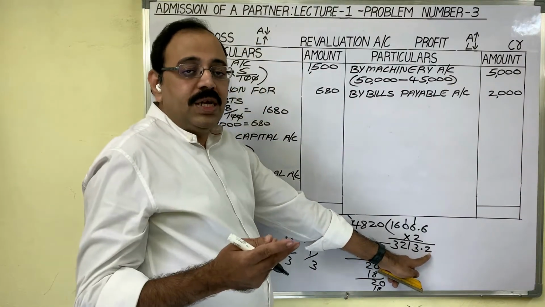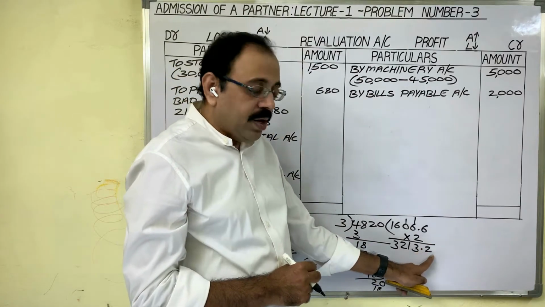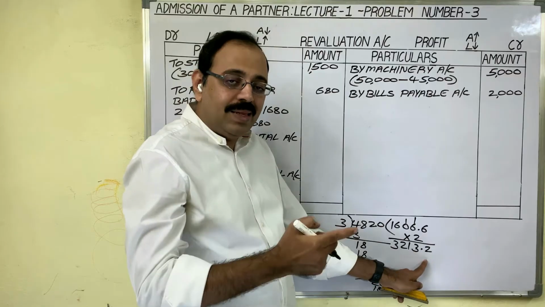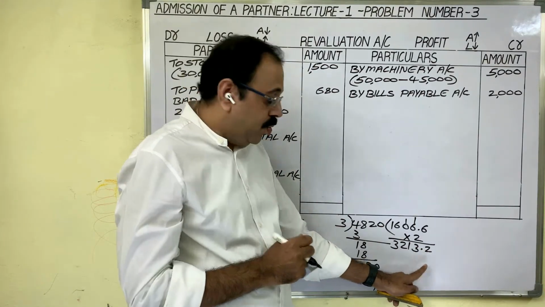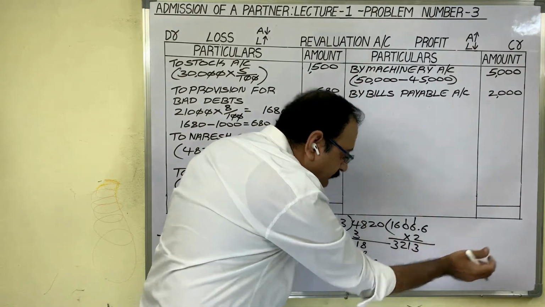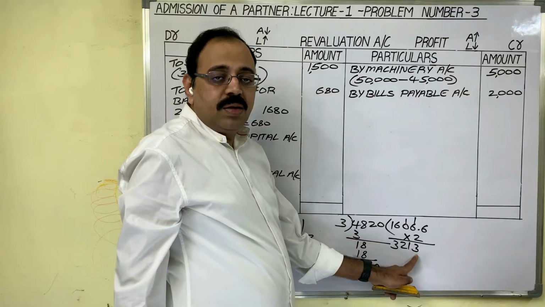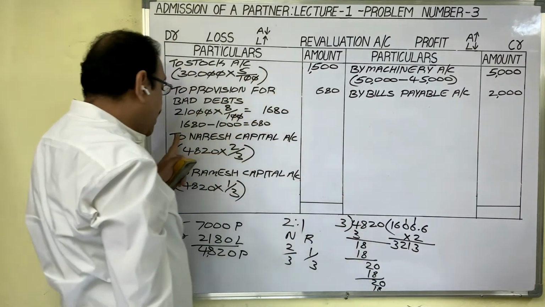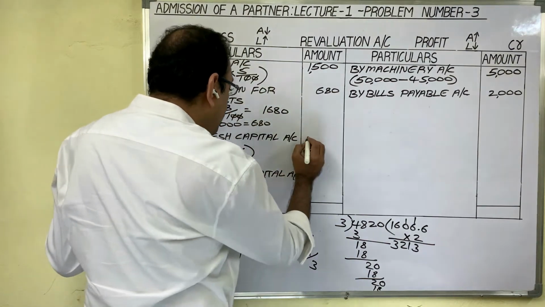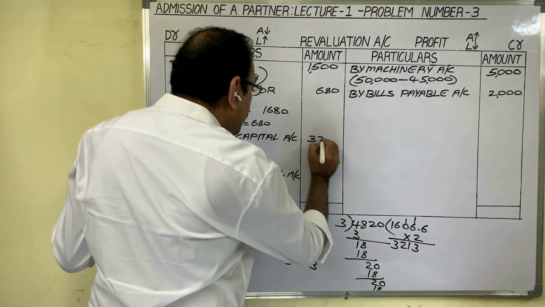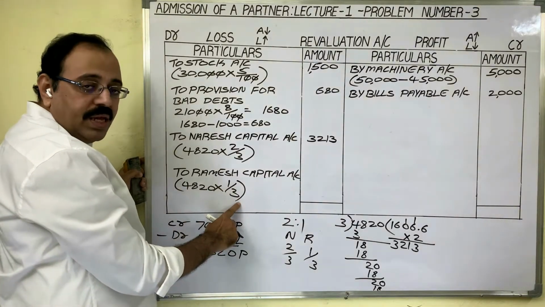After the point, if the number is below 5, meaning 0.1, 0.2, 0.3, 0.4, then while taking the round-up value, you can ignore this value. So 3,213 is the share of Naresh in revaluation profit. So 3,213, you have to write here. 4,820 into 1 by 3.